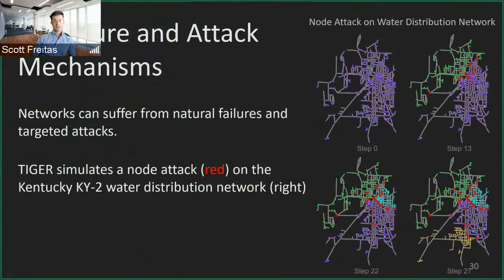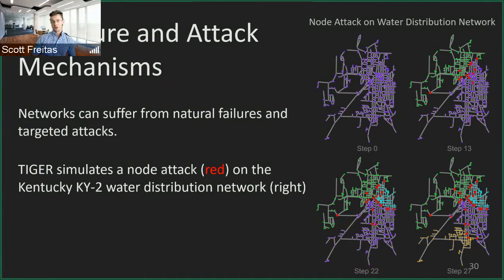Secondly, we also have 17 different kinds of failure and attack mechanisms. And here on the right, we give an example of a node attack on a real water distribution network, which is called the Kentucky KYC water distribution network in this case. And here we're simulating an attack over 27 time steps. And these time steps are just each node being attacked at one time step.